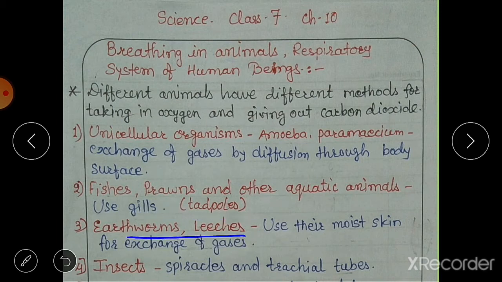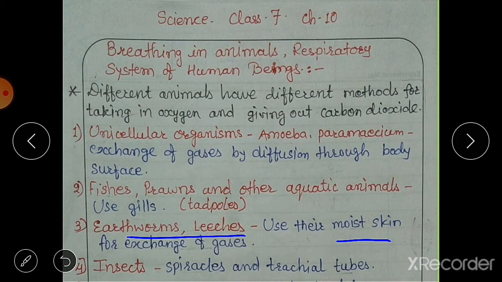Earthworms and leeches, as they are living in the soil, use their moist skin. Their skin is moist and it is used for exchange of gases, which means their exchange of gases happens with the help of their skin.